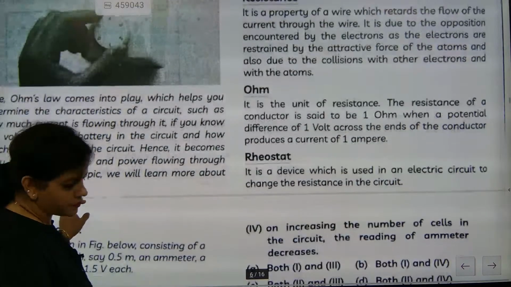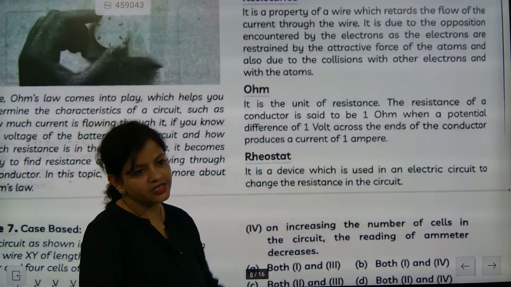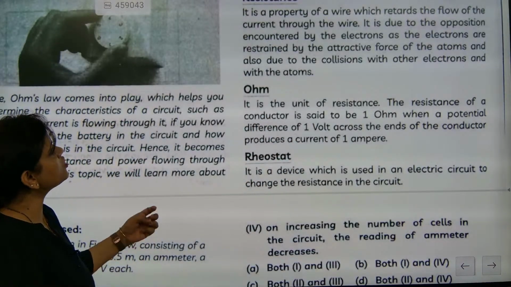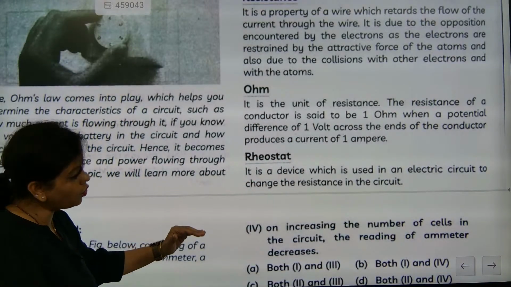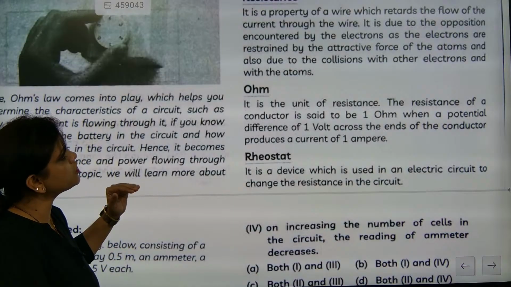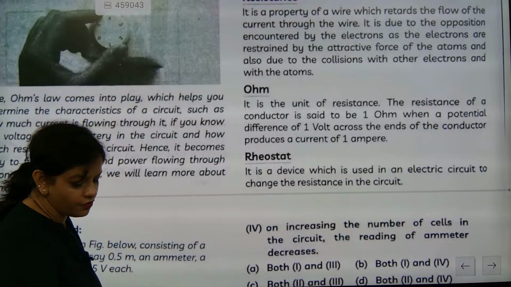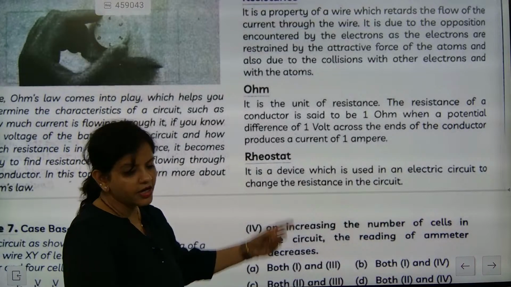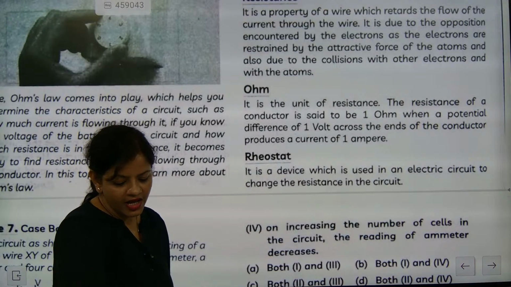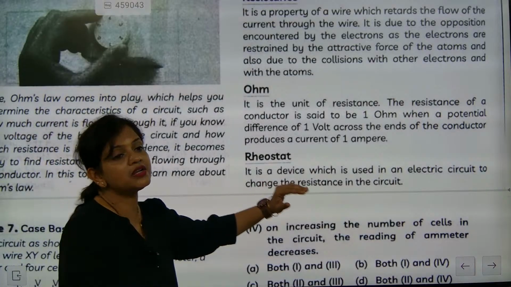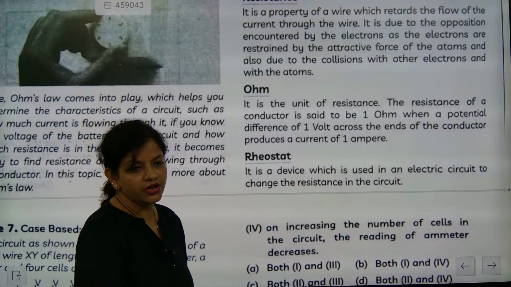Next one. The ohm is the unit of resistance. The resistance of a conductor is said to be 1 ohm when a potential difference of 1 volt across the ends of the conductor produces a current of 1 ampere. Produces a current of how many amperes? 1 ampere. Rheostat. What is the meaning of rheostat? Variable resistors are considered as rheostat.